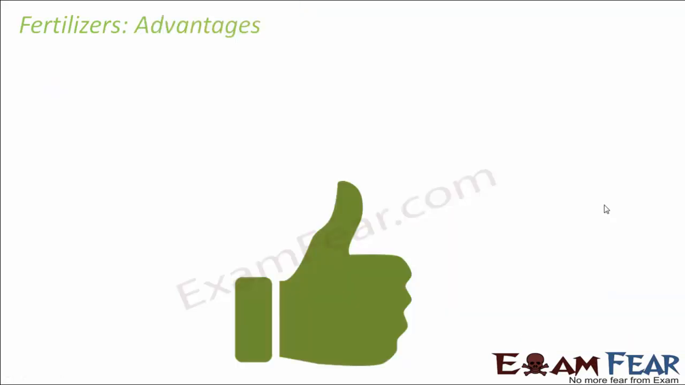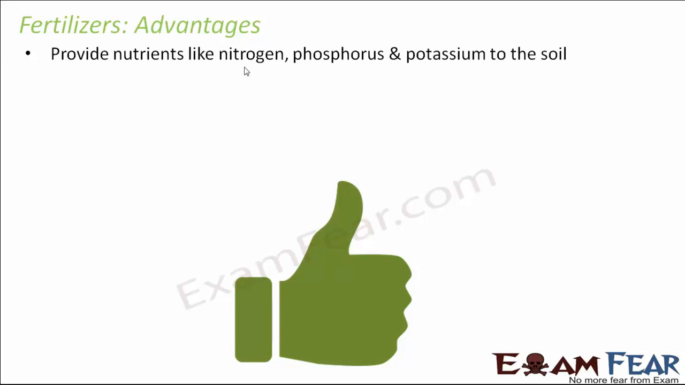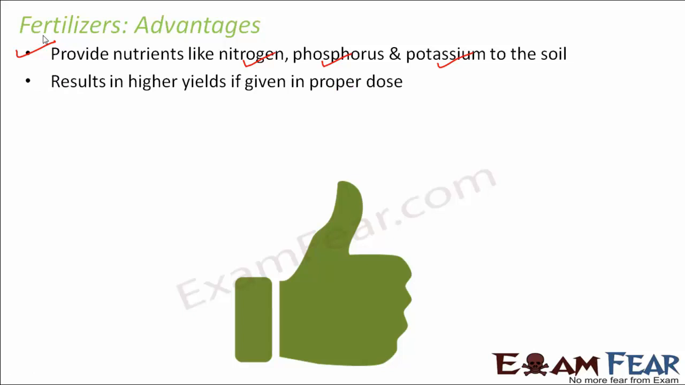Some of the advantages of fertilizers are that they provide nutrients like nitrogen, phosphorus, potassium to the soil, and that too in high content. So a large amount of nutrients are provided to the soil. It results in higher yields if given in proper dose. This is very important when we deal with fertilizers. The dose needs to be taken care of. Proper dose will give higher yield. So all advantages come in proper dose. But as soon as you start applying fertilizers in excess, it is not going to be useful to you. That's because in that case, it can have many adverse effects. We will talk about its disadvantages in the next slide.